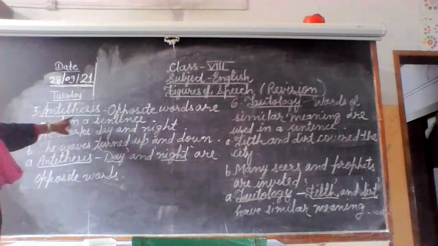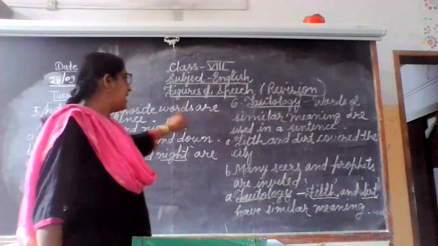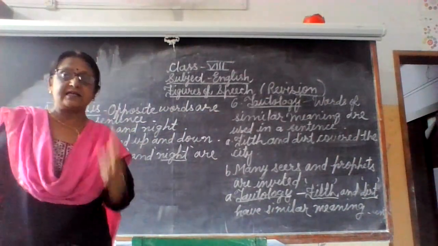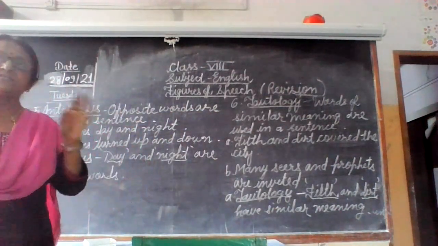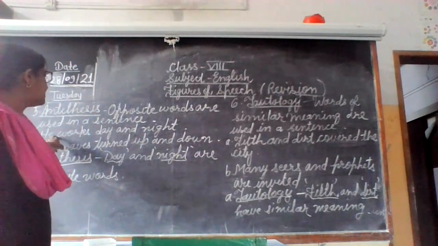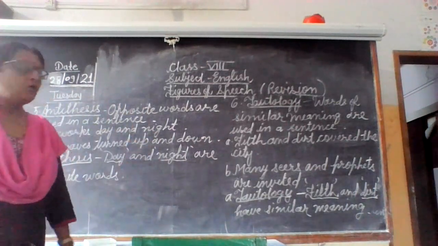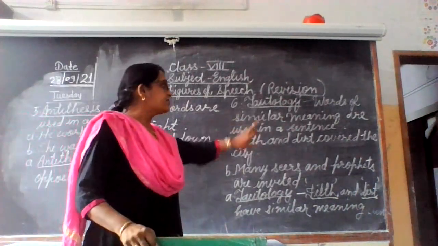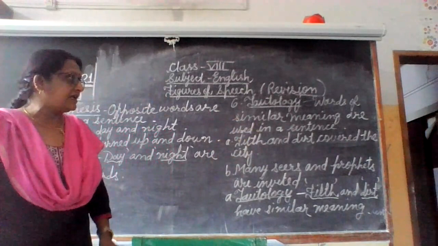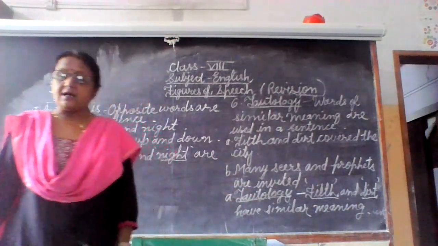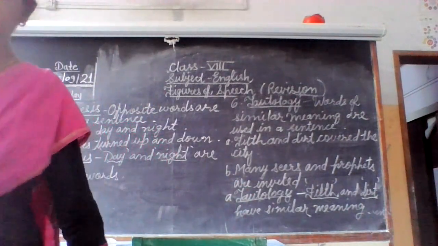So antithesis and tautology. Antithesis means words of opposite meaning are used in a single sentence, like he works day and night, the waves turned up and down. And tautology, words of similar meaning are used in a sentence, like filth and dirt cover the city, many seers and prophets are born. And we are habitual of using such words.